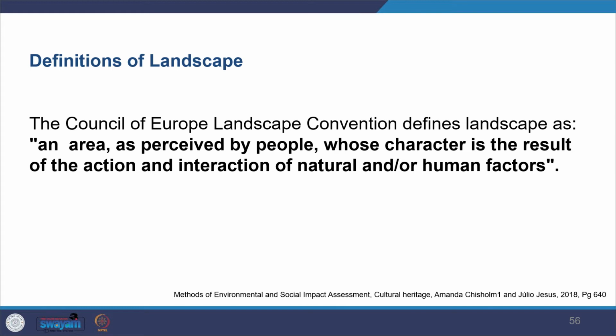So that is what makes it the landscape what it is. And you have a lot of tools to integrate policies and practices for the conservation of these built environments, and that can be done in urban and rural contexts as well.